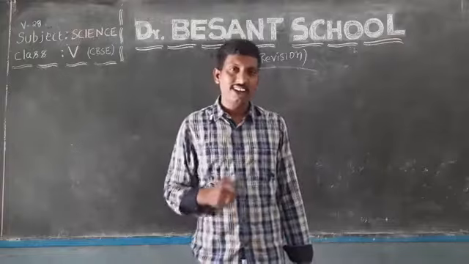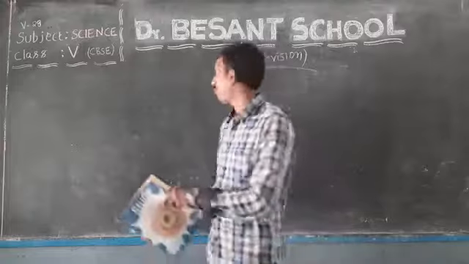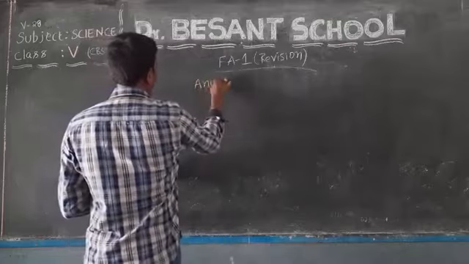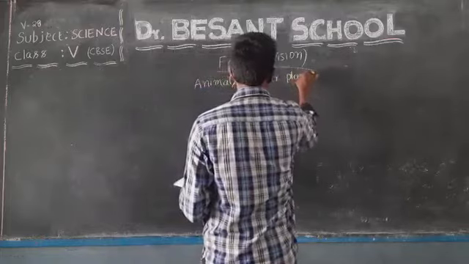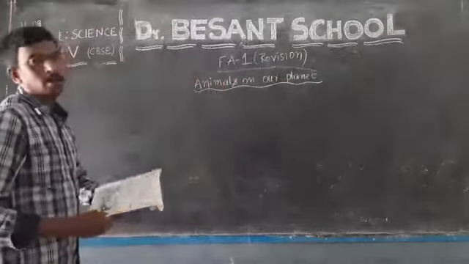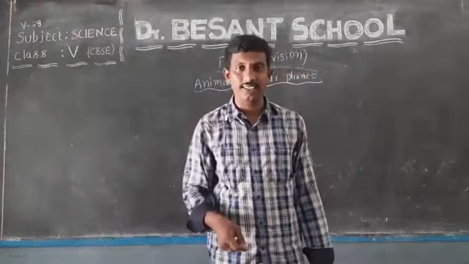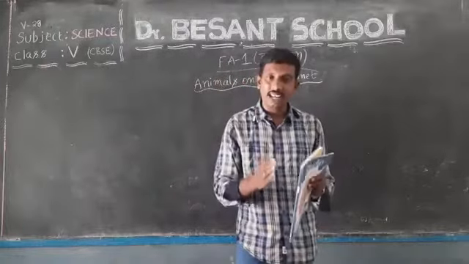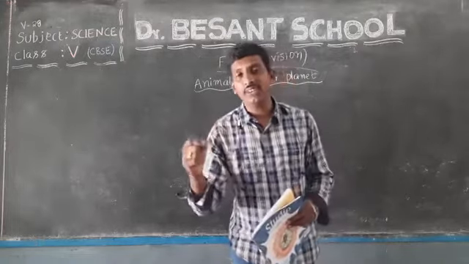Okay, my dear students, are you ready for the revision concept for the next lesson? That is animals on our planet. So today we are going to do revision on the lesson animals on our planet. In this lesson, the primary aim is the sorting or classification of animals based on the similarities and differences.